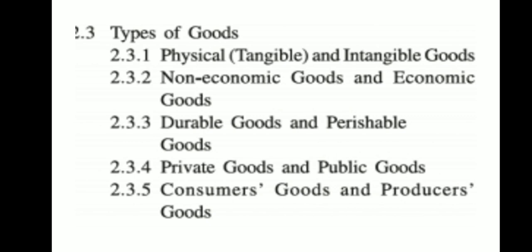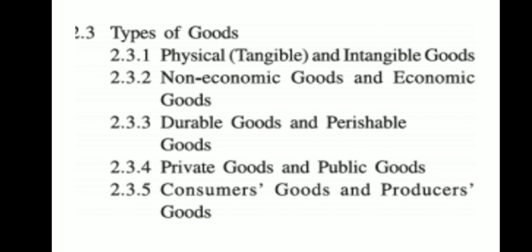Number two is economic and non-economic. The goods which do not command exchange value are non-economic, and when you pay a price and you buy a good, that is economic. Durable and perishable: durable goods last for a longer period of time, and perishable goods last only for a while. Private goods and public goods: goods used by only private owners are private goods, and public goods are used by everyone.